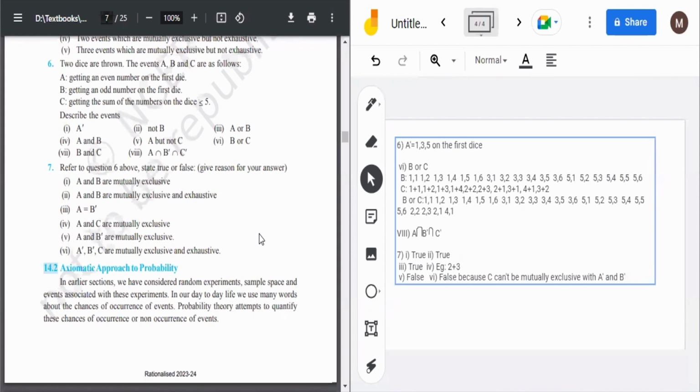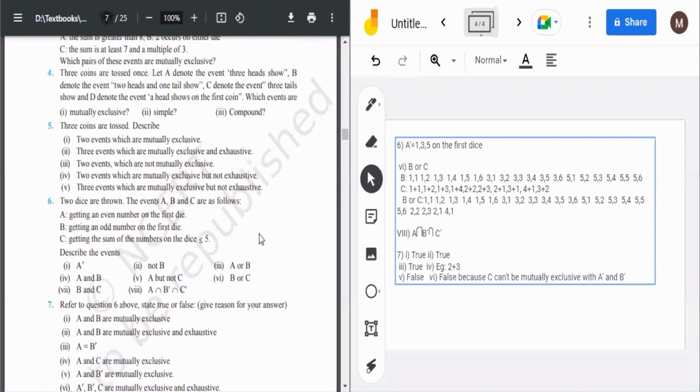A minus B is the elements present in A but not present in B. B minus A is the elements present in B but not present in A. So in this way we will do it. And the complement is nothing but the sample space minus that element. That means if we say B complement, whatever our sample space is, minus the elements of B, removing them, that would be B complement. So these are the terminologies